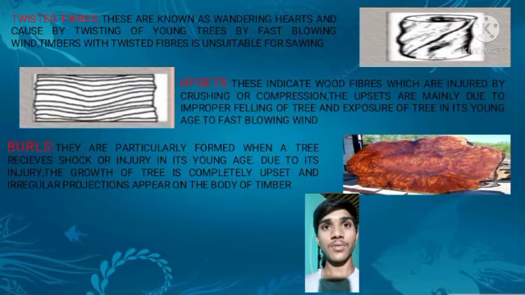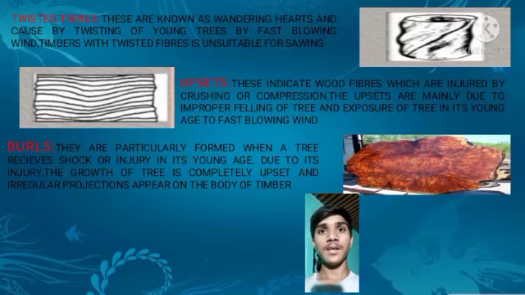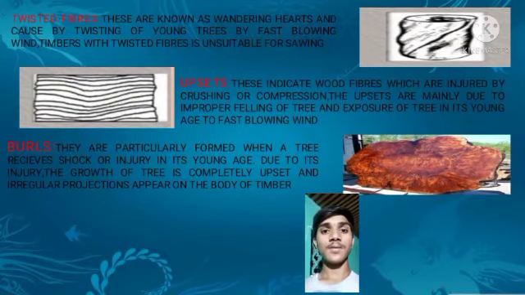By fast blowing wind. Timber with twisted fibers is unsuitable for sawing. Upsets. This indicates wood fibers which are injured by crushing or compression. The upsets are mainly due to improper felling of tree and exposure of tree in its young age to fast blowing wind. Burls. They are particularly formed when a tree receives shocks or injury in its young age. Due to this injury, the growth of tree is completely upset and irregular projections appear on the body of timber.